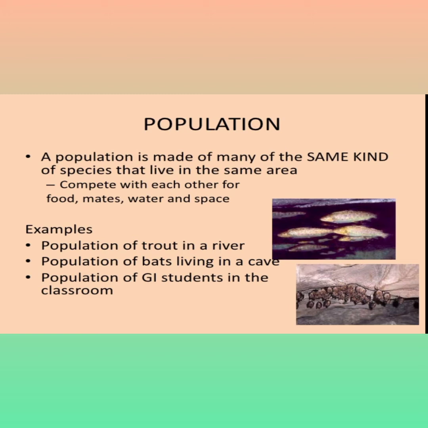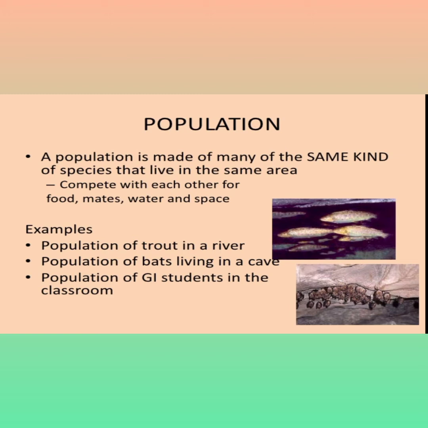A population is made up of many of the same kind of species that live in the same area and compete with each other for food, mates, water and space. For example, a population of trout in a river, a population of bats in living caves, a population of GI students in a classroom. Population is nothing but the same kind of species living in the same area with different needs. They require food, a mate, water and space. Three examples are given.